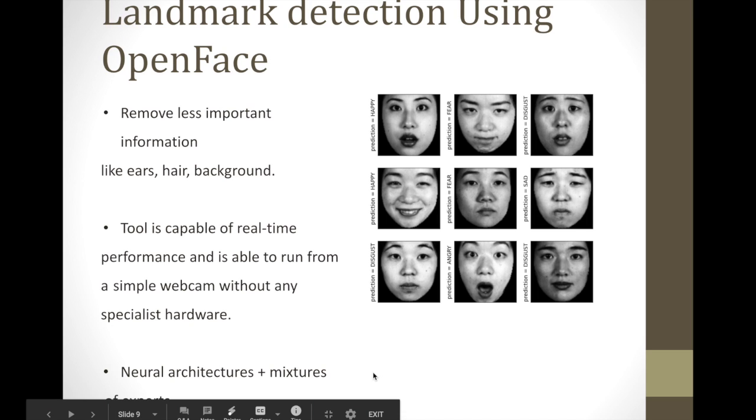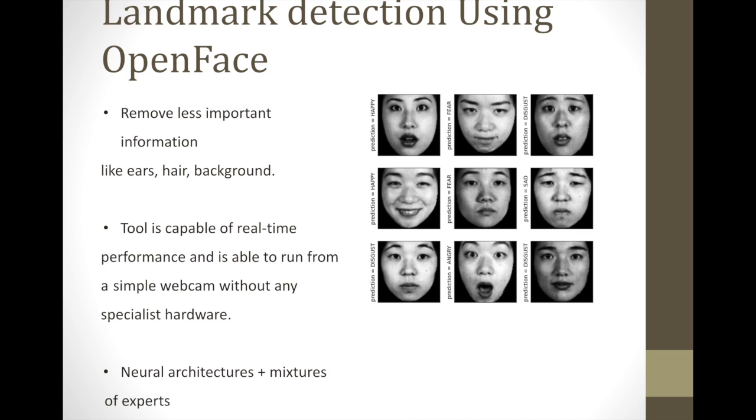So now that we know about our network, we use a thing called landmark detection using OpenFace. There's a need to remove less important information like ears, hair, and background. As you can see, we have removed ears, hair, and background using an open source tool called OpenFace, which is capable of real-time performance, simply using a webcam without any specialized hardware. You can read up more about OpenFace, like how it works. Basically it uses neural architectures plus a mixture of expert networks.